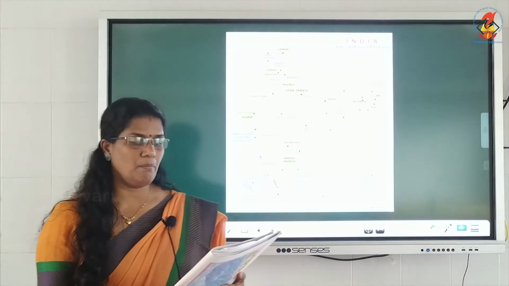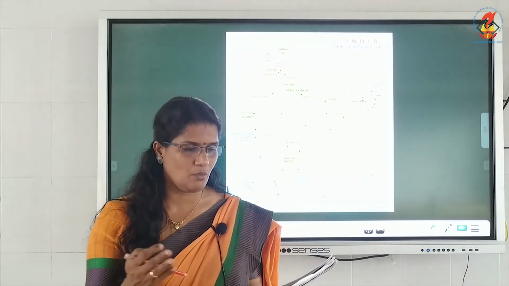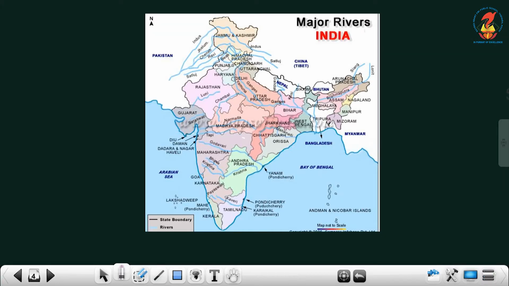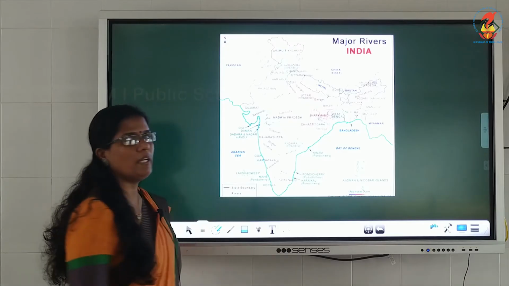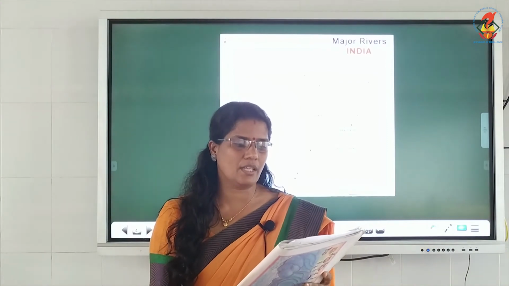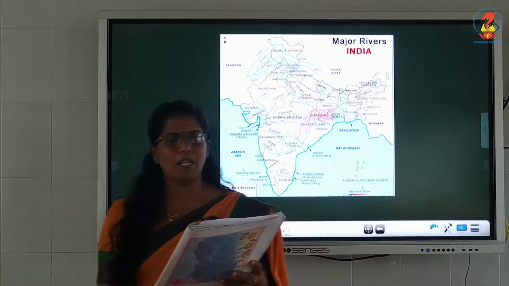There are a number of east flowing rivers, that means the rivers that drain into the Bay of Bengal, which you can see here. The rivers which drain into the Bay of Bengal are first Mahanadi, you can see it here, then Krishna, then Godavari and Kaveri. So these are the rivers which flow into the Bay of Bengal. Underline, the rivers Mahanadi, Godavari, Krishna and Kaveri drain into the Bay of Bengal.